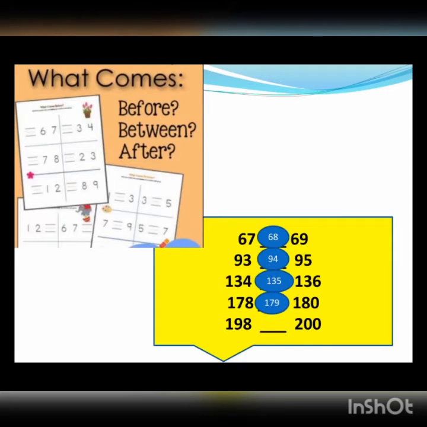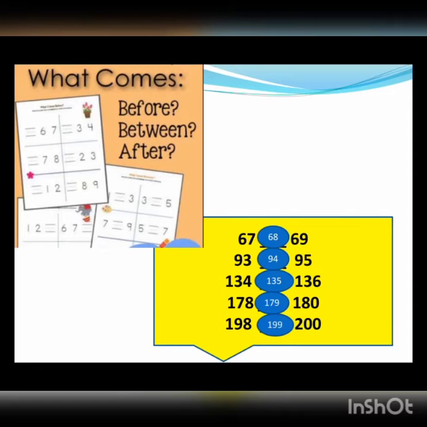And the last one, 198 blank 200. Now, after number of 198 is 199, and also before number of 200 is 199. So our answer is 199.